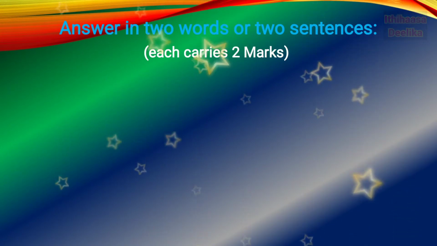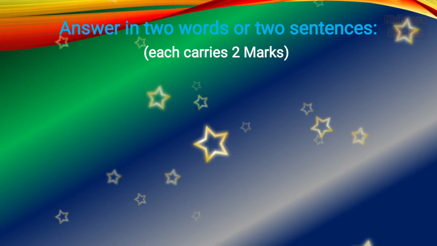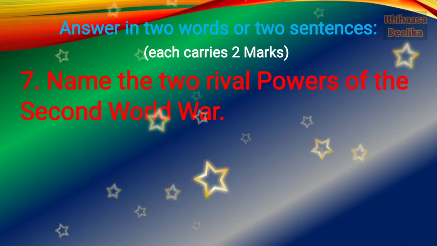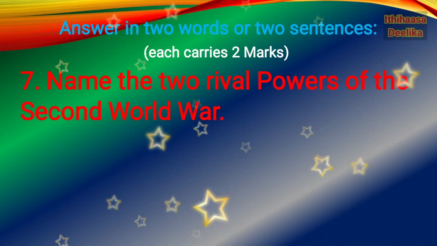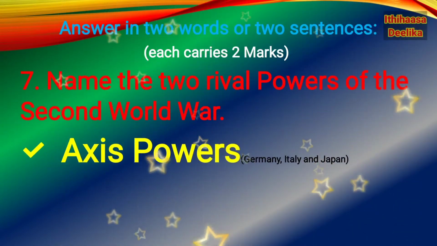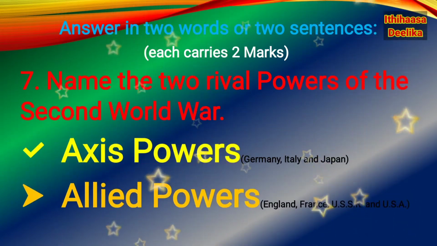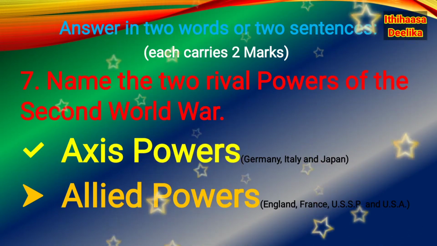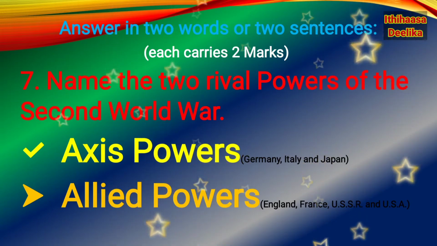Part 2. Answer in 2 words or 2 sentences. 2 marks questions, so write in 2 words or 2 sentences. Question number 7. Name the 2 rival powers of the Second World War. Axis powers and Allied powers. Axis powers and Allied powers are the 2 rival powers of the Second World War.